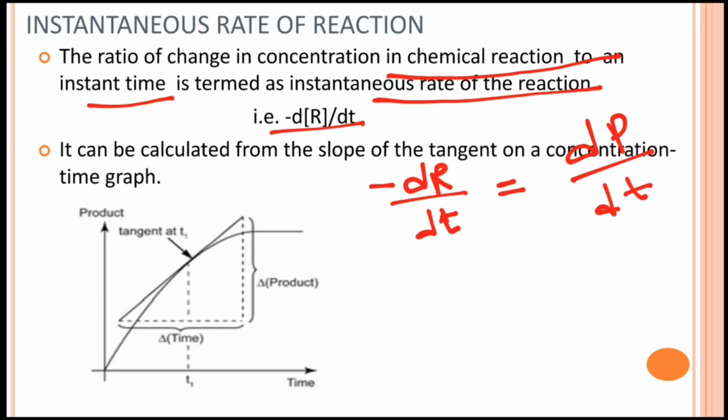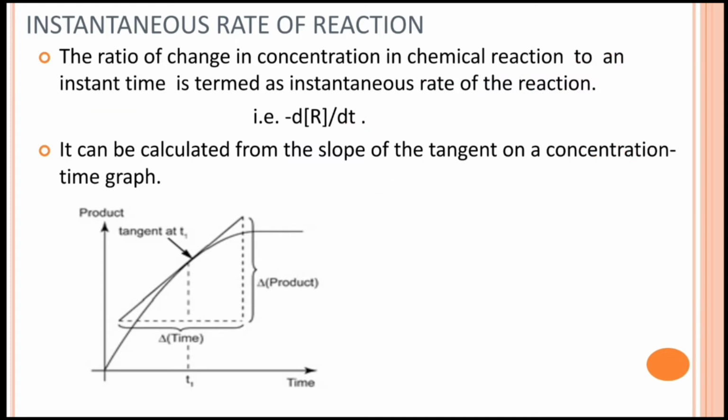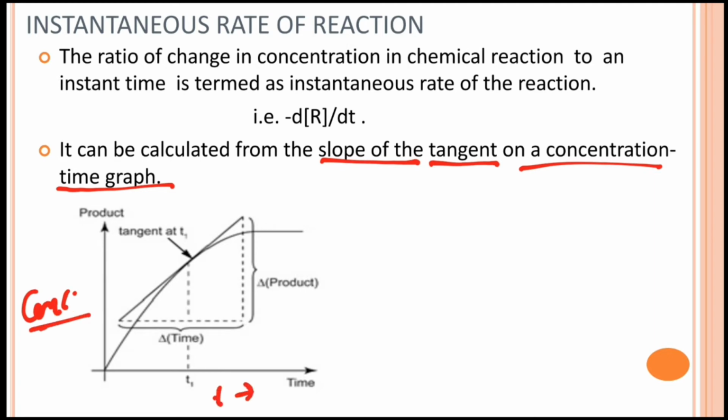Okay, so how can we calculate the instantaneous rate? Practically, we can calculate the instantaneous rate by drawing a slope of the tangent on a concentration time graph. So this is a concentration time graph of any reaction. This is the concentration of product which is increasing with time, and after a certain time it becomes constant. So at the given time where you want to calculate the instantaneous rate, we draw a tangent.